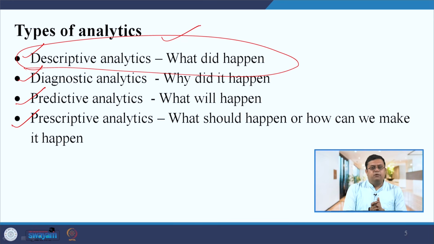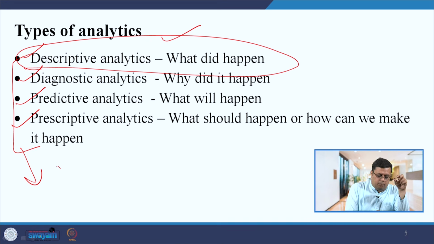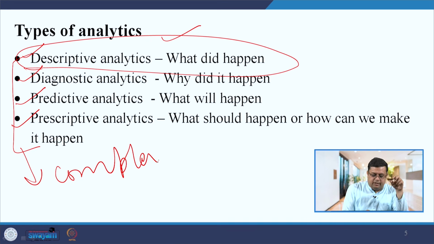Because the moment you move from descriptive to diagnostic, a little more statistical knowledge is required. The moment you go from diagnostic to predictive, you have to learn more advanced techniques. And when you go from predictive to prescriptive, you have to learn mathematical modeling and also operational research tools and techniques. So I can say that the moment you move from descriptive to prescriptive, your complexity will increase, right?